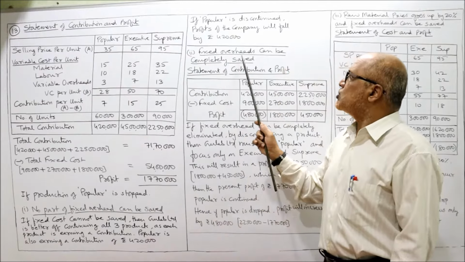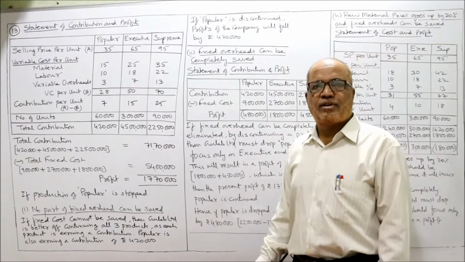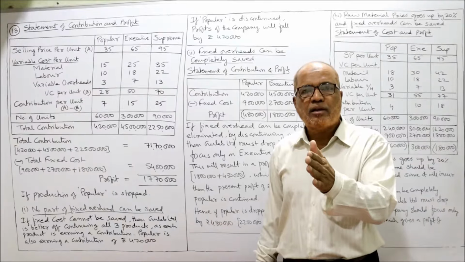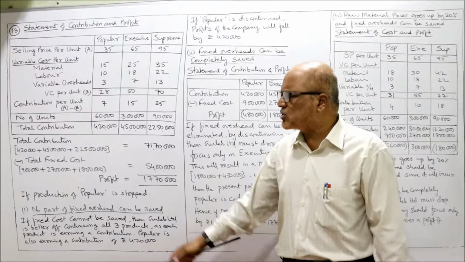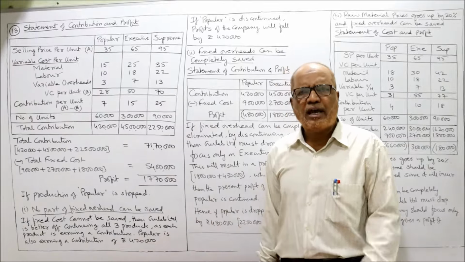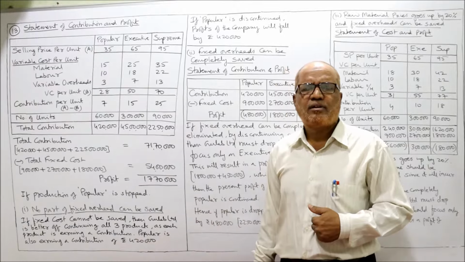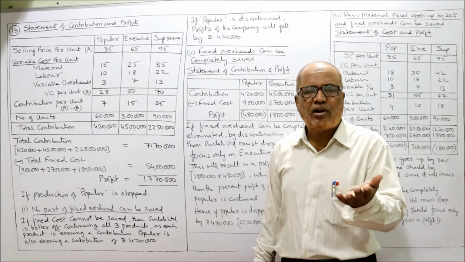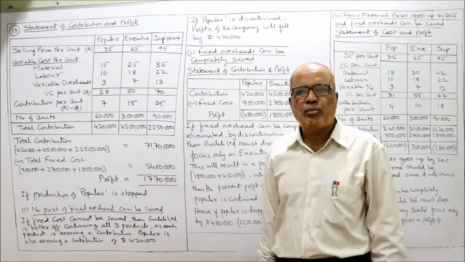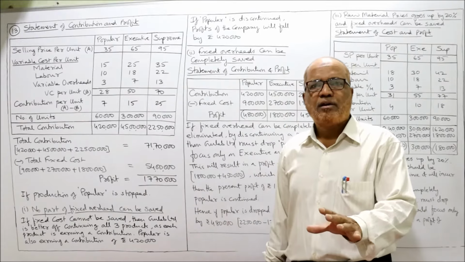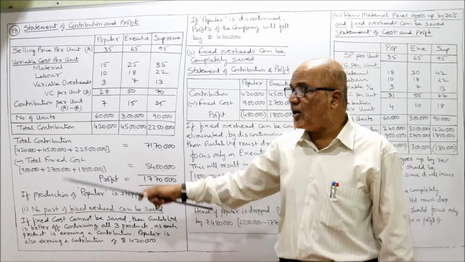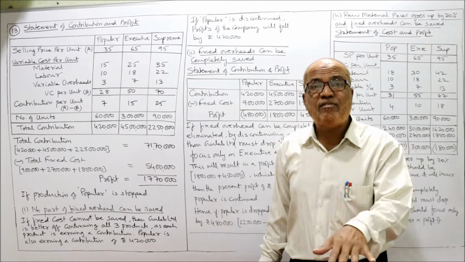Second case, fixed overhead can be completely saved. If we stop the production of Popular, then there is no need to incur the fixed cost of 9 lakh rupees. 9 lakh rupees we will save. We'll get the benefit of 9 lakh. How much is the cost? What we will not get? 4,20,000 contribution we will not get. See here, we will not get 4,20,000, but we will get a benefit of 9 lakh rupees. We are able to save 9 lakh rupees.